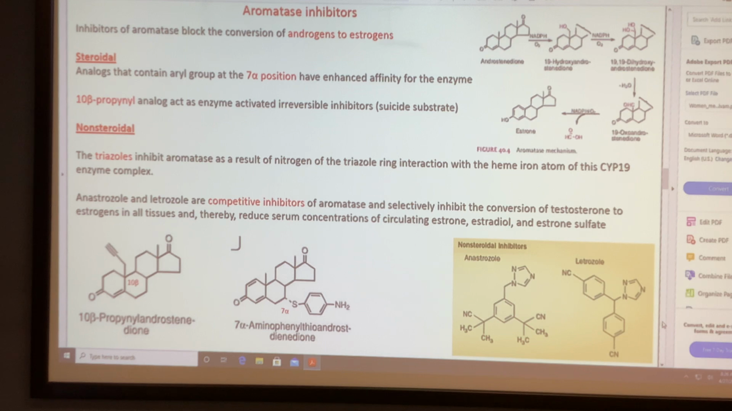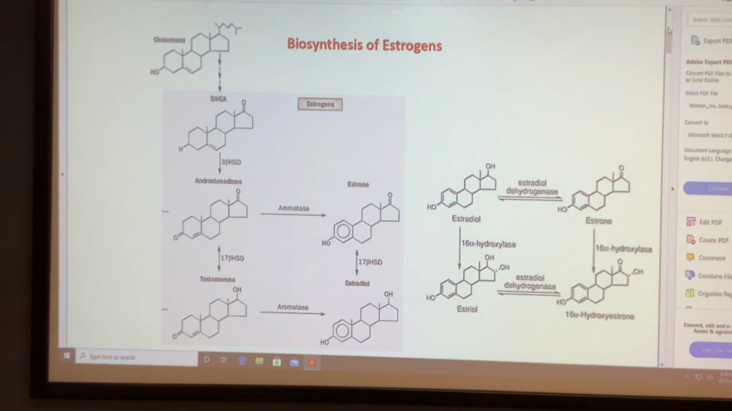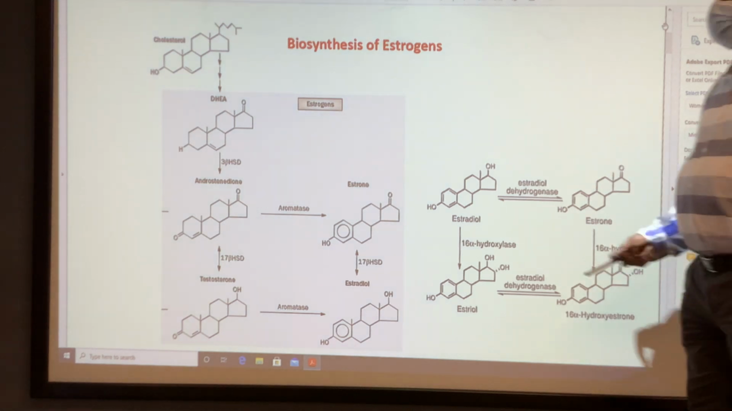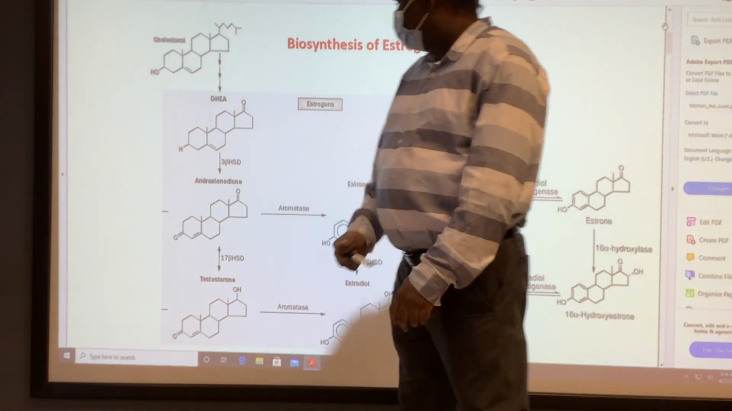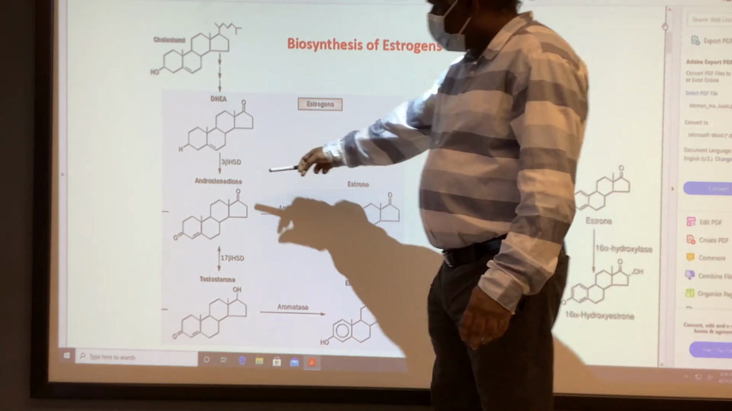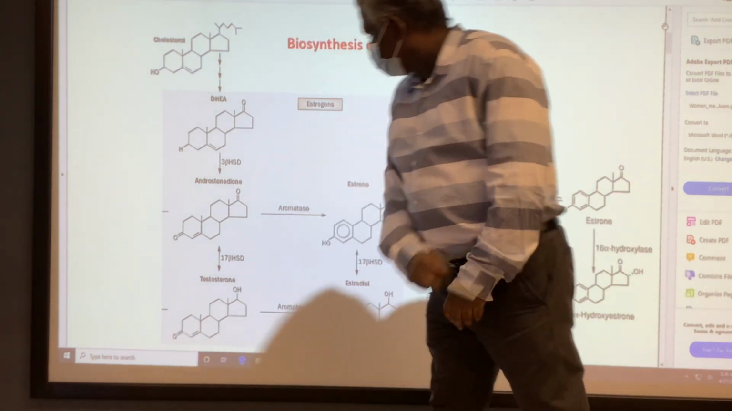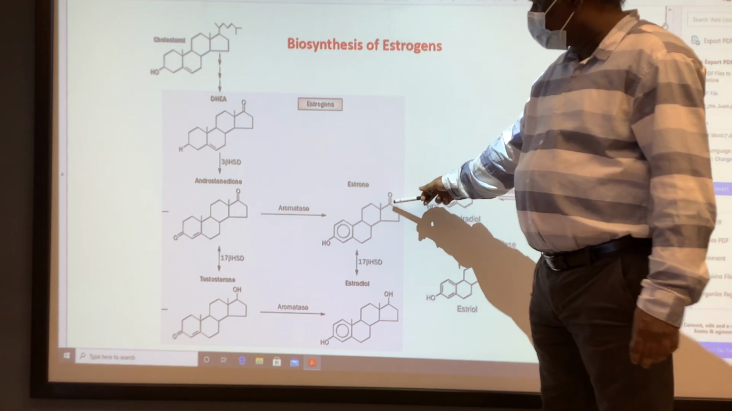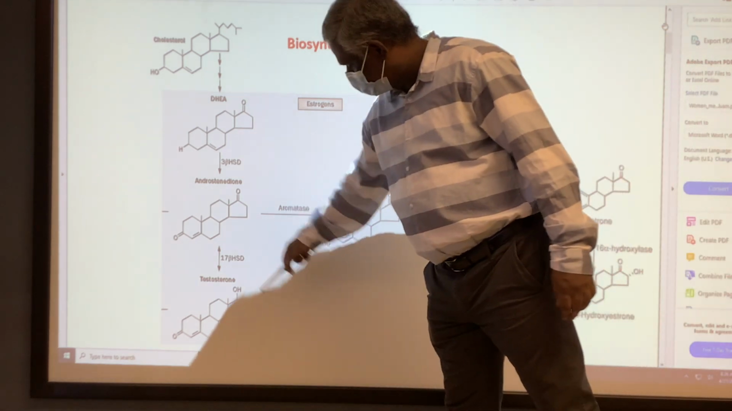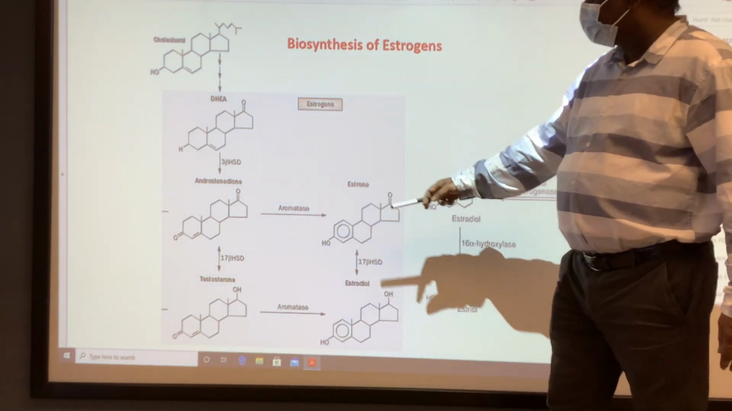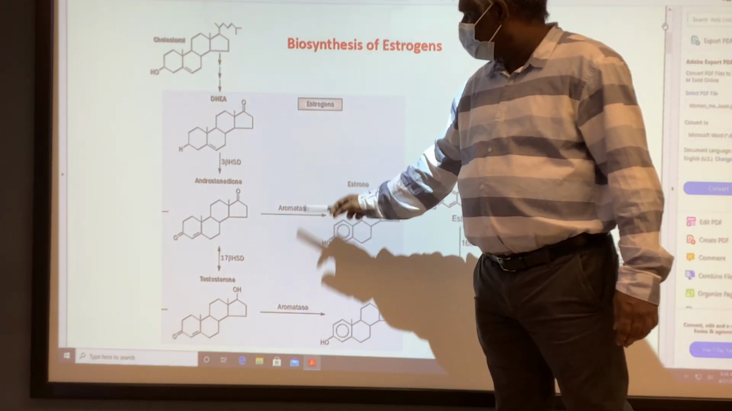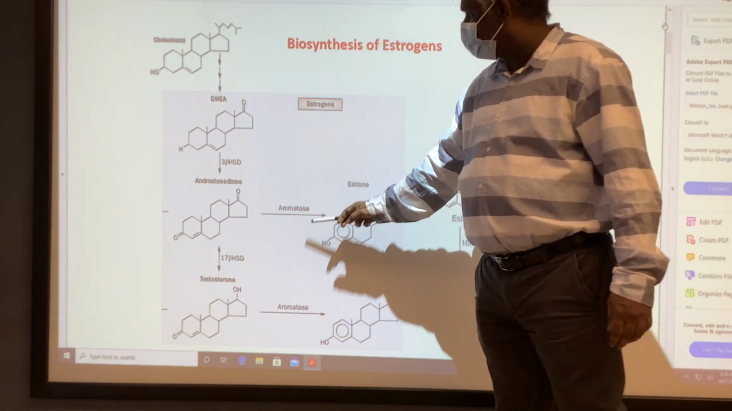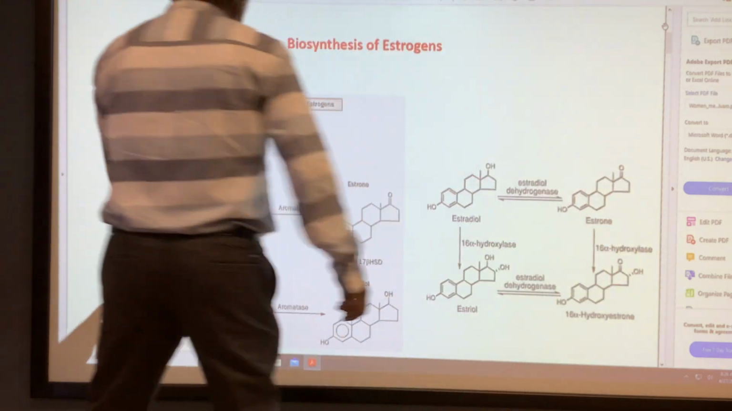So next one is the aromatase inhibitors. The aromatase one we have seen at the beginning. So those are the aromatase. The biosynthetic process: androstenedione and testosterone. Androstenedione is converted to estrone and testosterone is converted to estradiol with the enzyme called aromatase. So the aromatase enzyme, we have only one double bond here.